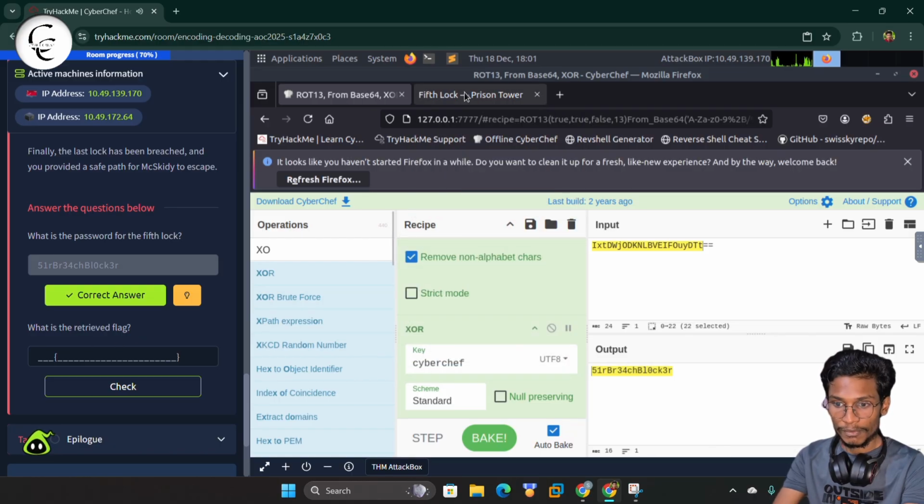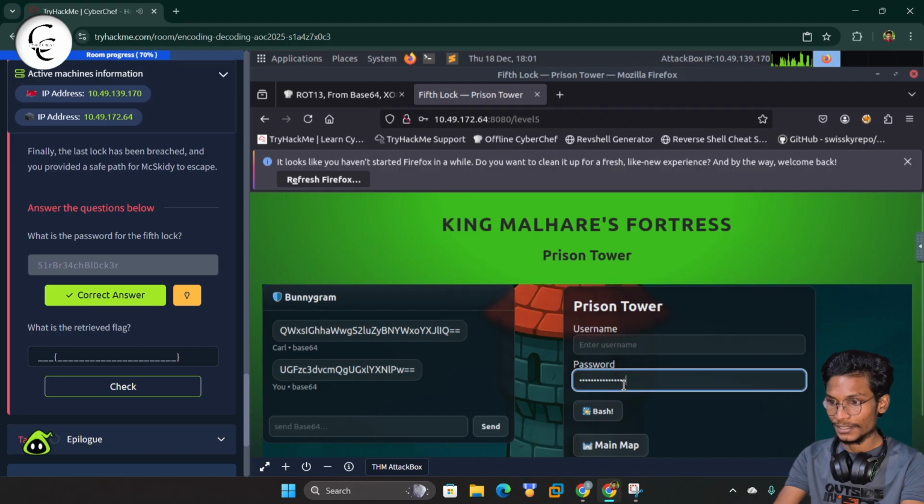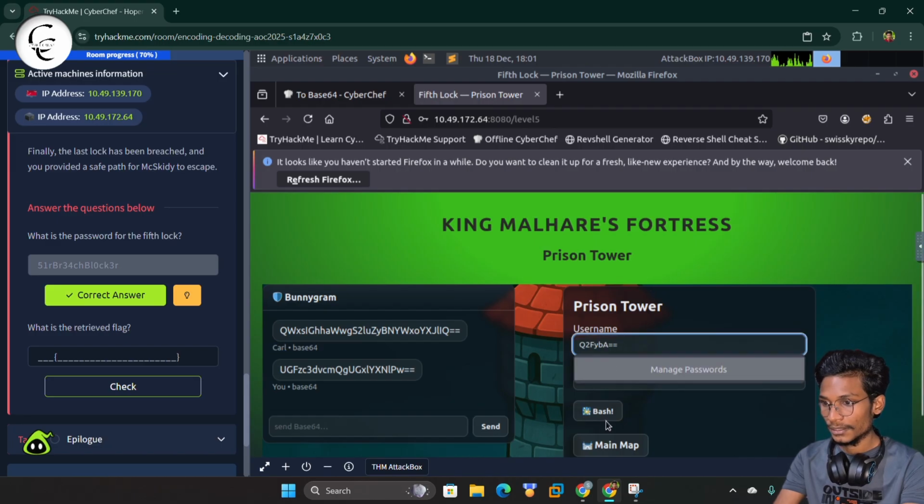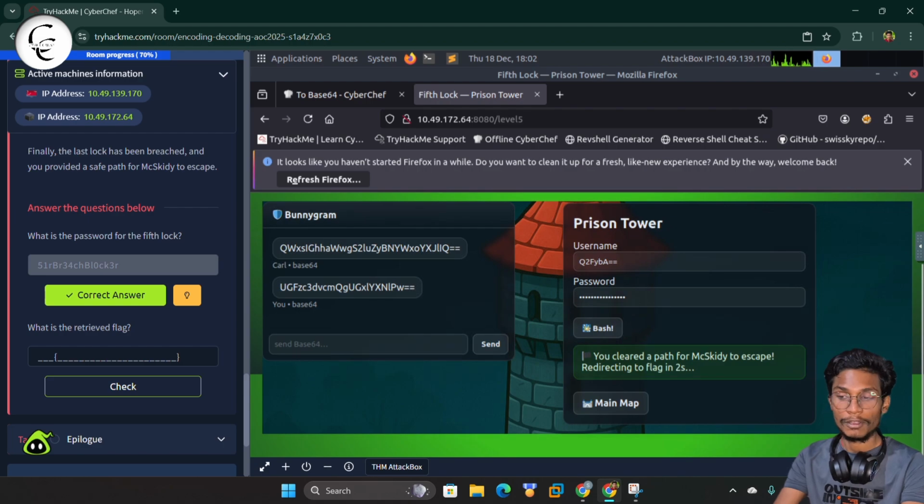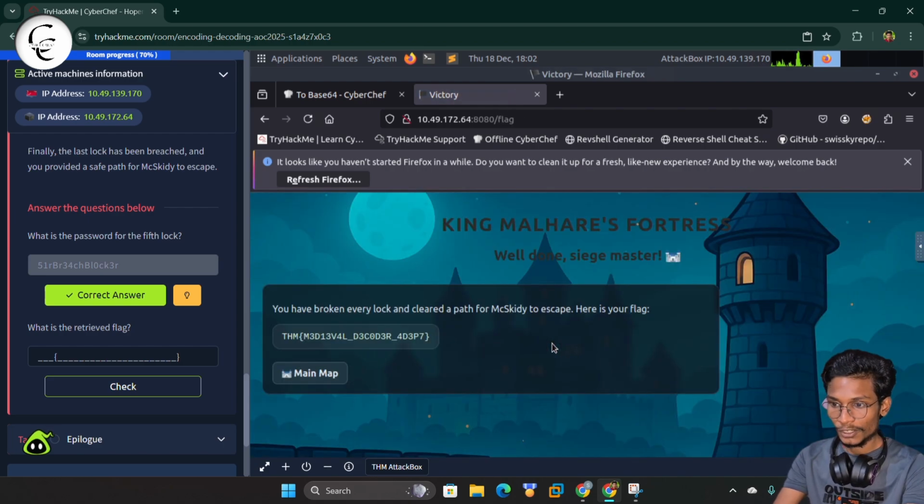Now we will find the flag. So simply we can paste the password here. We have to decode this username. So we'll simply paste the username and give a check. So guys, here you can see we have successfully unlocked the fifth lock also. So now we can get the flag. So here we have the final flag.